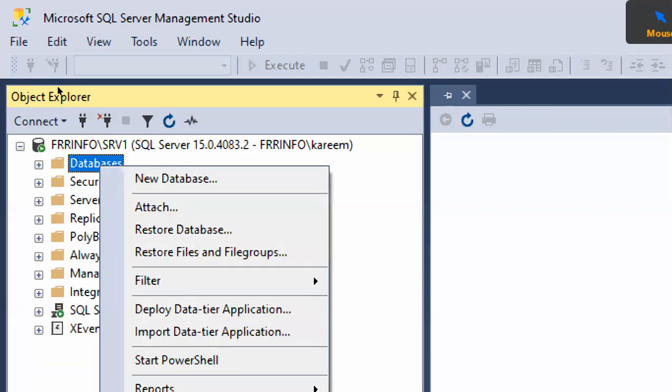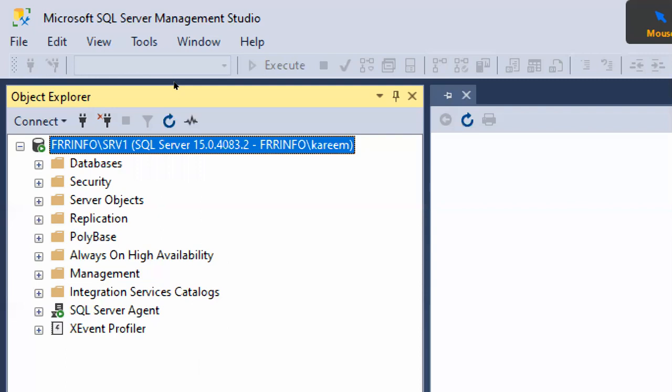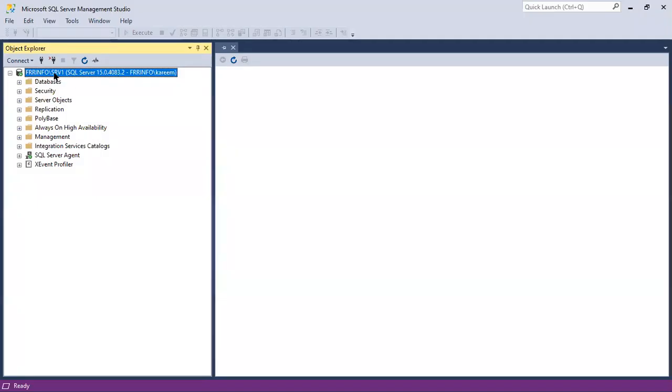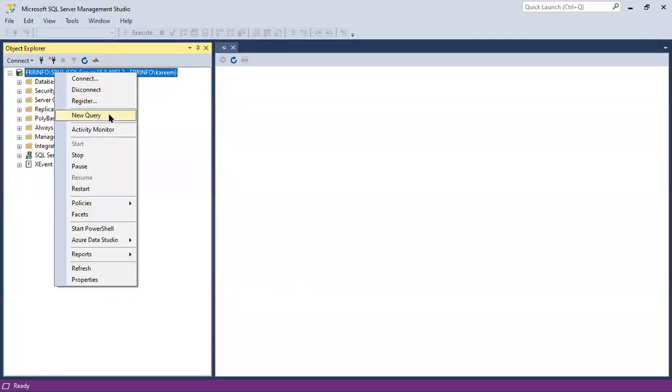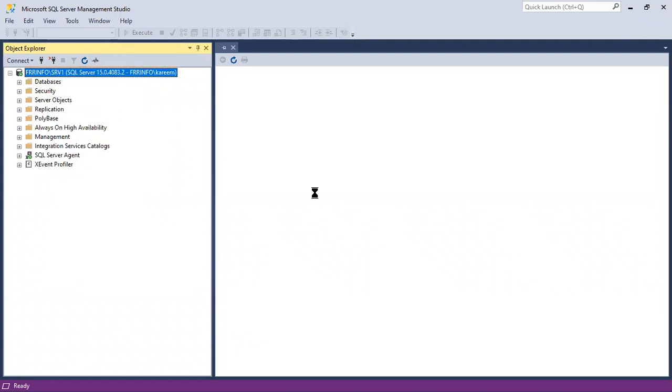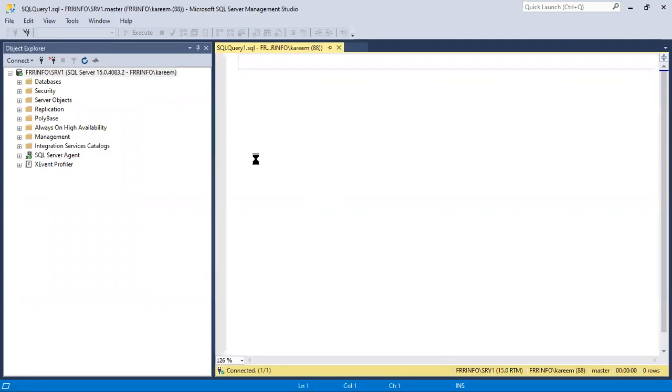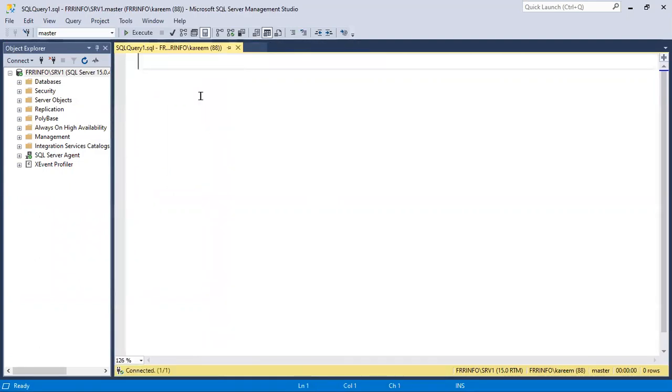Here, graphically we can work, and we can also work by using commands. If you want to work with commands, right click on the server, new query. Check here, we can work with the commands also. Let's say I want to see which version we are working with here. Select @@version.